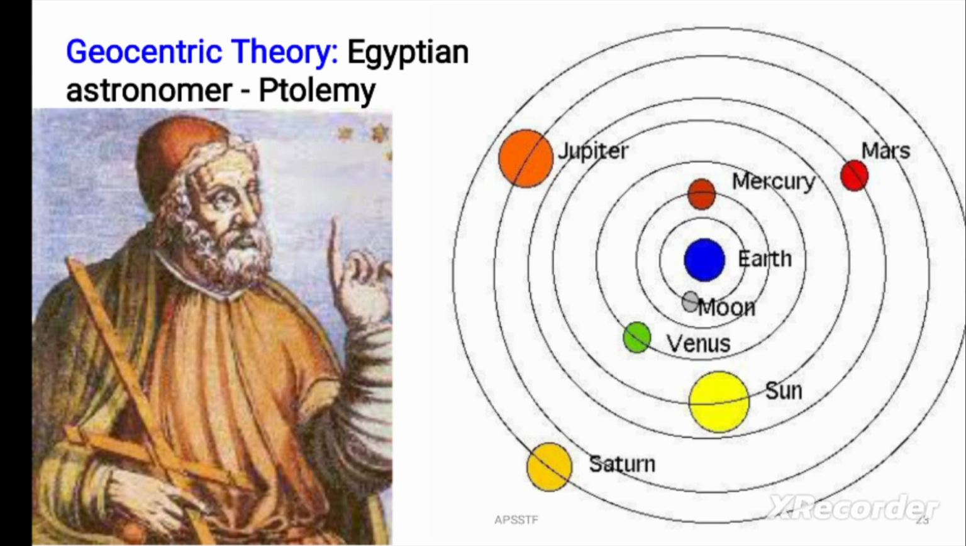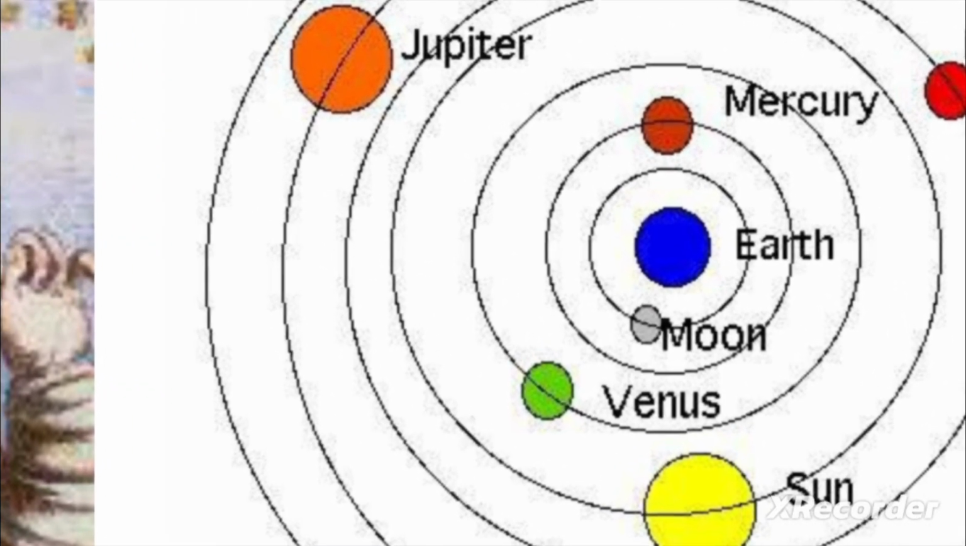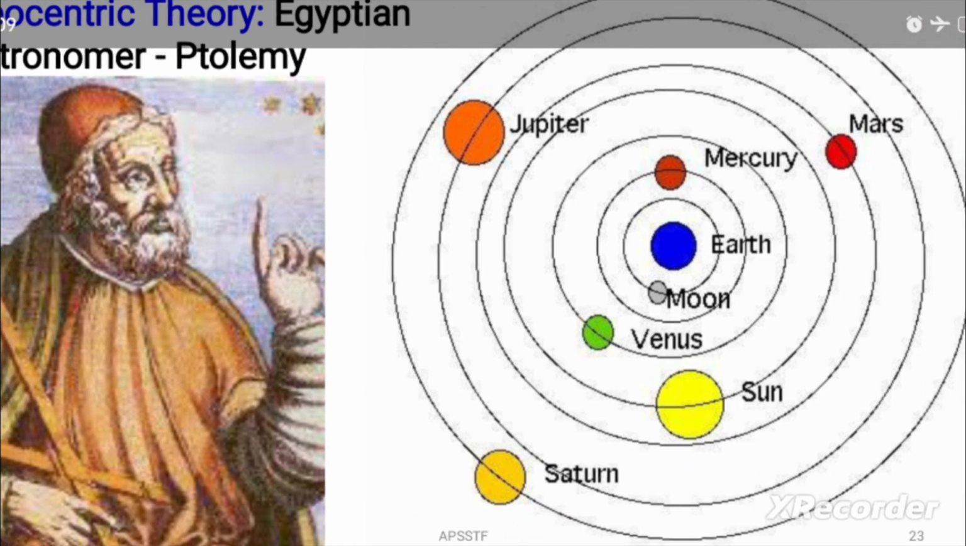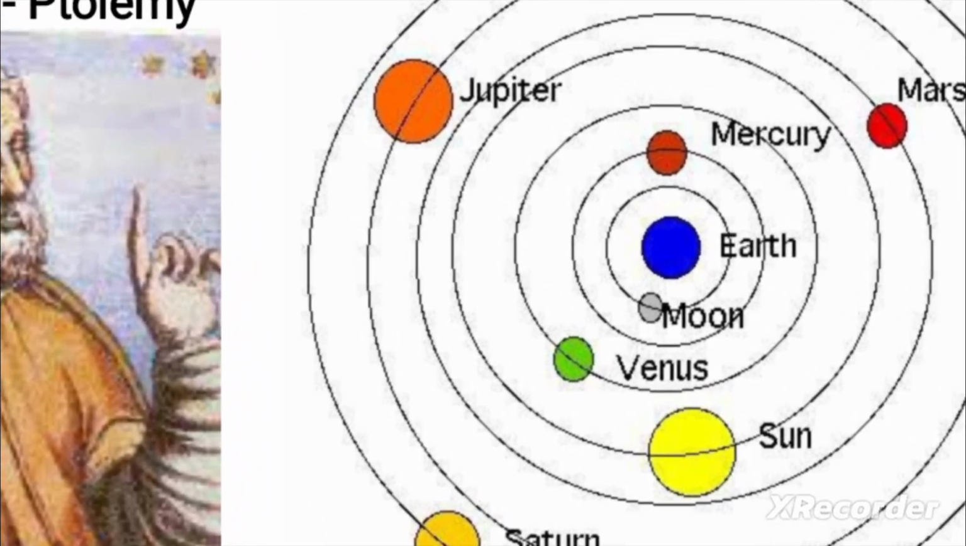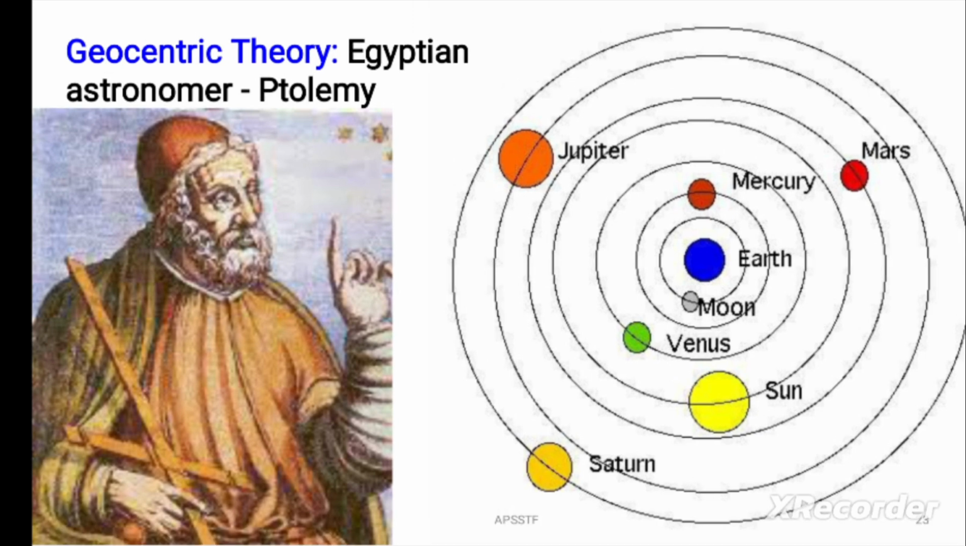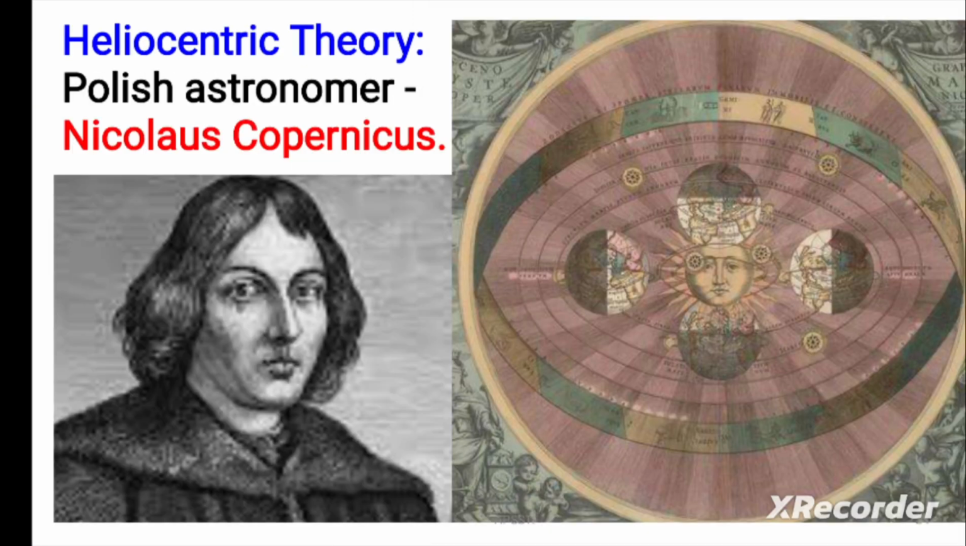The geocentric theory was explained by Ptolemy. He was an Egyptian astronomer. This is the theory set by Ptolemy. So according to this theory, Earth is the center of the solar system. But it is a wrong theory, but it was explained by Ptolemy first. It is also one of the great things. But it was corrected by Nicholas Copernicus. It is a heliocentric theory. He was a Polish astronomer. It is 100% correct about the solar system.